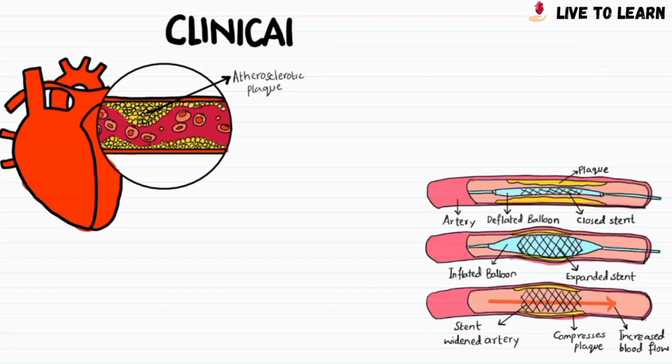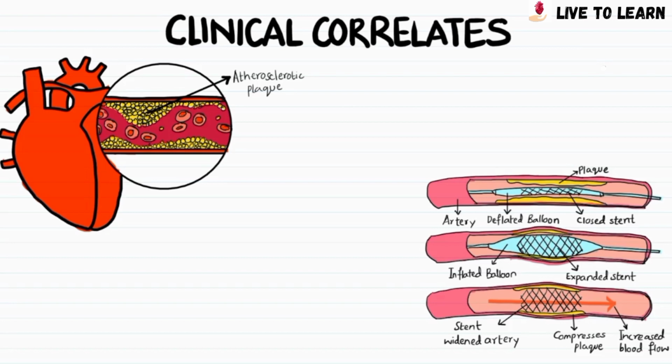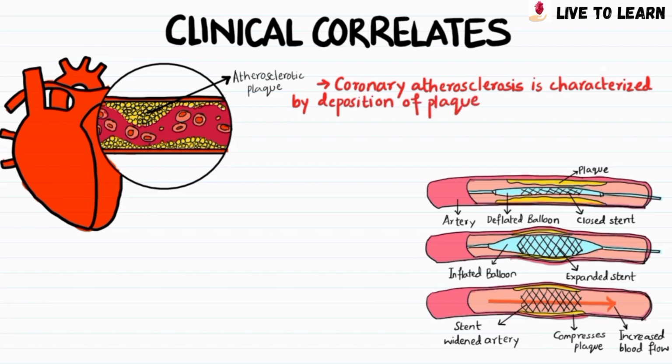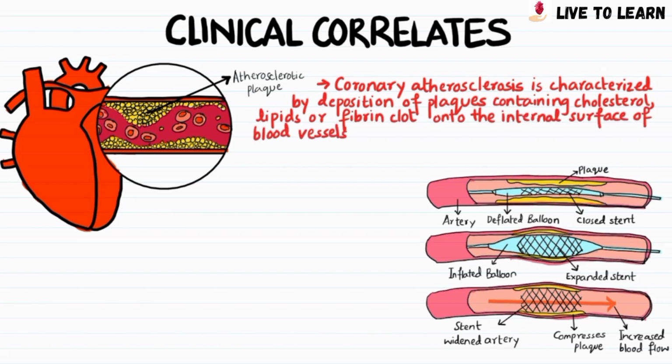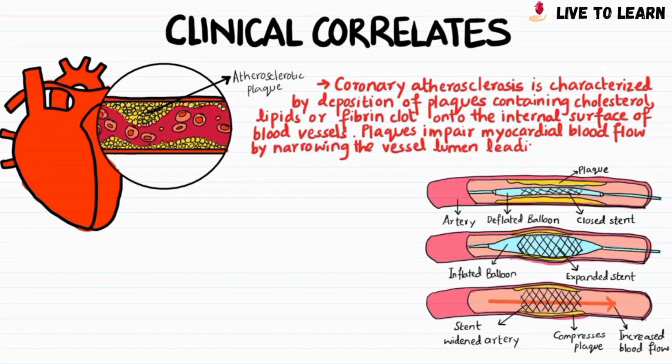The coronary arteries are clinically significant since they are the only source of blood supply to the myocardium, and a blockage of these vessels can be quite critical. Coronary atherosclerosis is characterized by deposition of plaques containing cholesterol, lipids, or fibrin clot onto the internal surface of the blood vessels. Plaques impair myocardial blood flow by narrowing the vessel lumen, leading to ischemia and infarction.